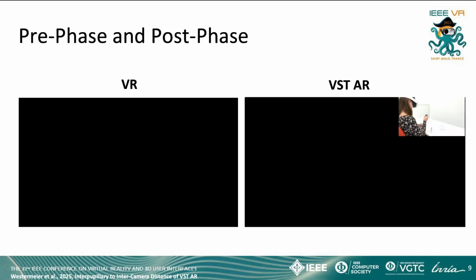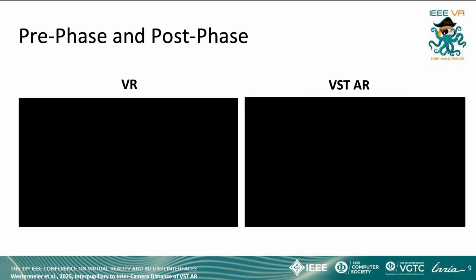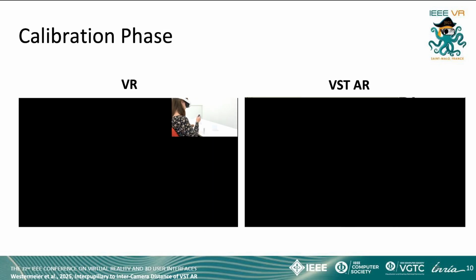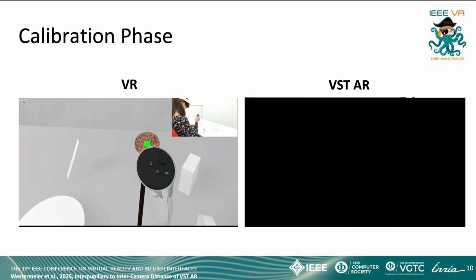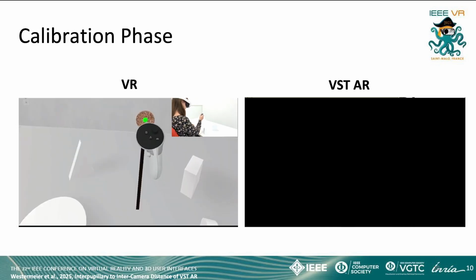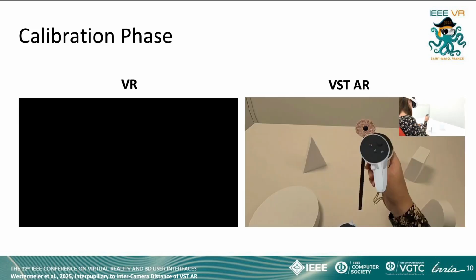Then they retrieve the arm to the resting position. In the calibration phase, after confirming the estimated target position, the controller is kept at that position and vision is immediately restored. This allowed the participants to observe the difference between the actual and the estimated position, make adjustments, and confirm again.